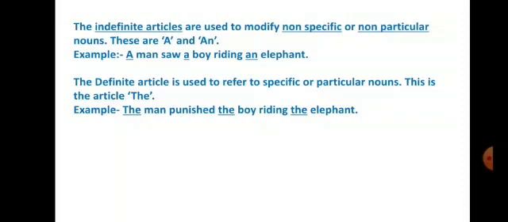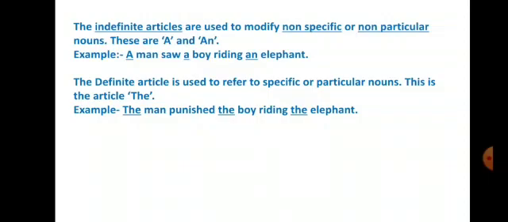Now, the indefinite articles are used to modify non-specific or non-particular nouns. These are a and an. For example, a man saw a boy riding an elephant. Here you see for all the nouns like man, boy, elephant, we are talking about them for the first time. We are introducing them. So we will use a and an. So a and an are used for non-specific or non-particular nouns, for introducing nouns.